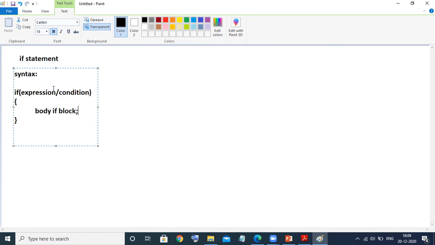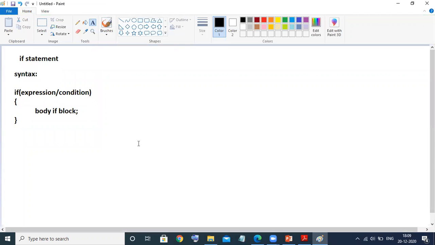If the condition is not true, it will directly jump outside of this particular if block. Simple condition, right? If this expression is true, then only it will enter into this if block. If the condition becomes false, then it will directly jump outside of this if block. This is what the execution is.